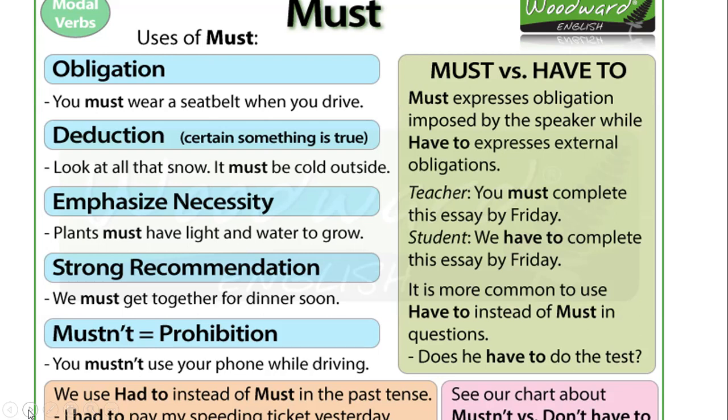So let's quickly revise the use of must once again. First is to express obligation. Examples could be as it is there on your screen. You must wear a seat belt when you drive, or you can say you must do as you are told. Soldiers must obey the orders of the officers, like that. Next is for deduction, something which is true at present. It is snowing or raining and we are saying it must be cold outside.